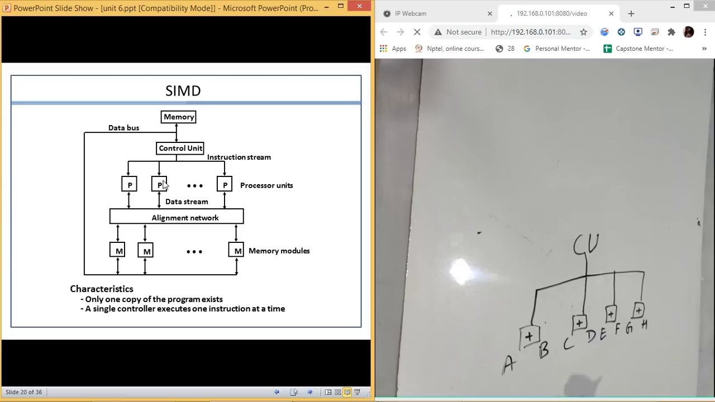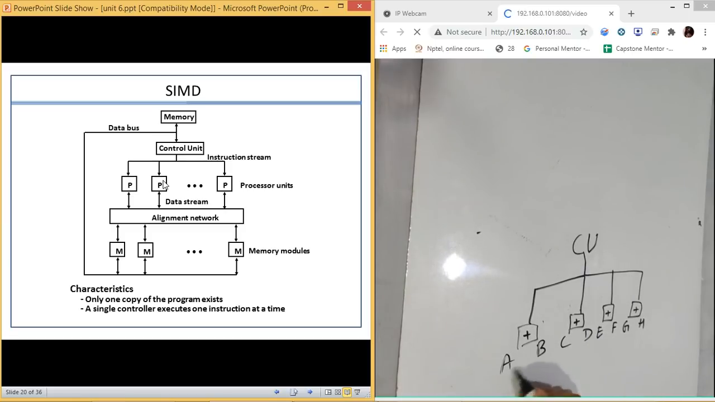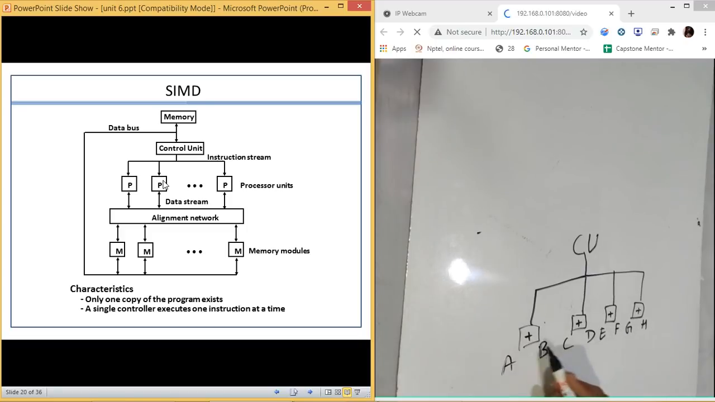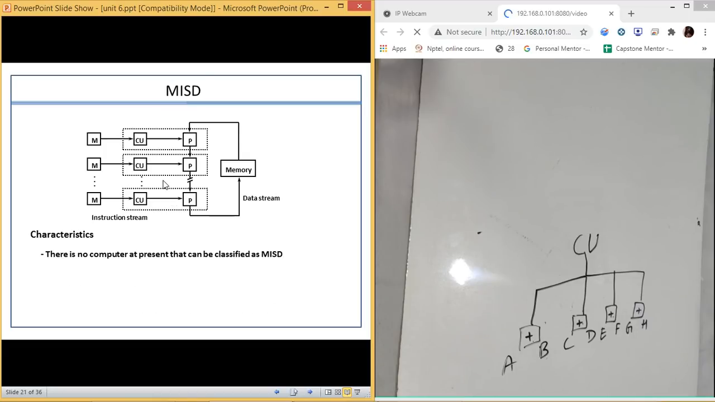But now what is happening in this case? Data is different on all the processors, but the instruction is same. So this is what we have in single instruction and multiple data. There is only one copy of the program. A single controller executes one instruction at a time. This is what we have in SIMD.